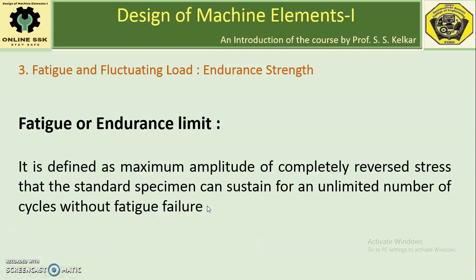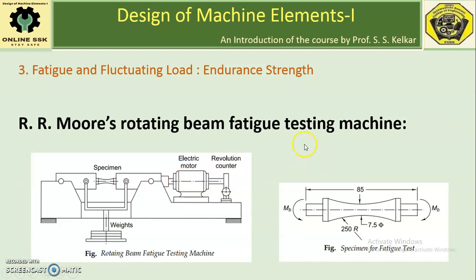Here, unlimited number of cycles or infinite number of cycles, in a practical sense, is assumed to be equal to 10 raised to 6, that is 10 lakh or 1 million cycles. 1 million cycles life is assumed as infinite life or unlimited life. So completely reversed stress that can be sustained by a machine part or the material for at least 10 raised to 6 cycles is assumed as the endurance limit for the material of the machine part.